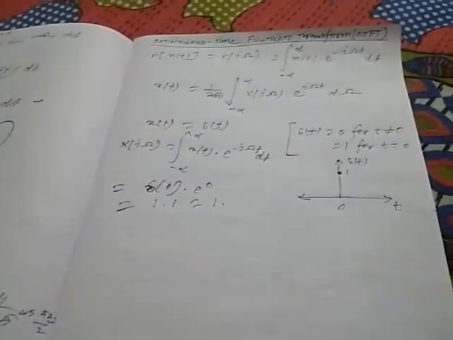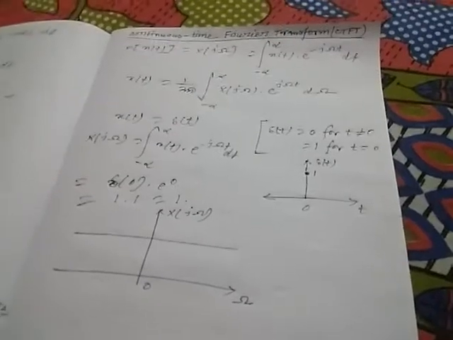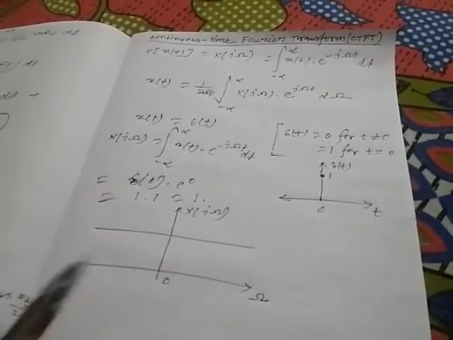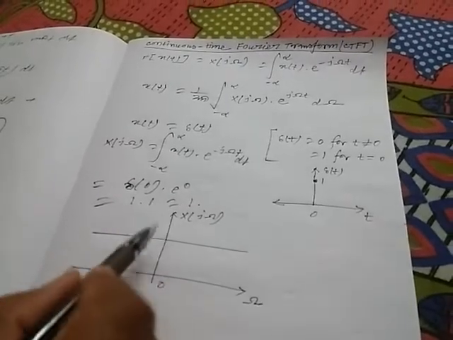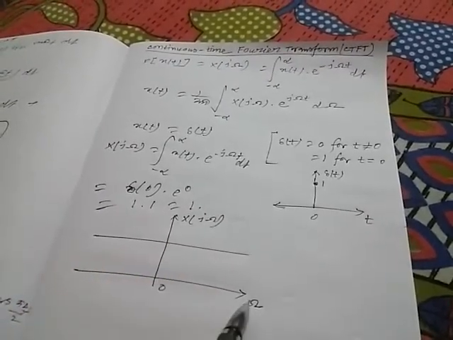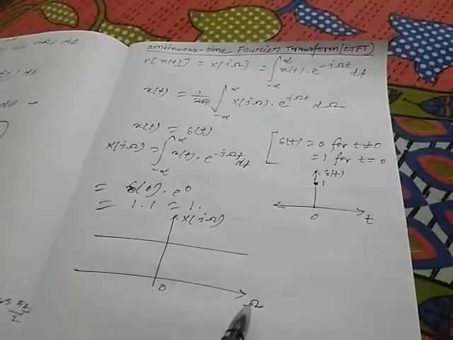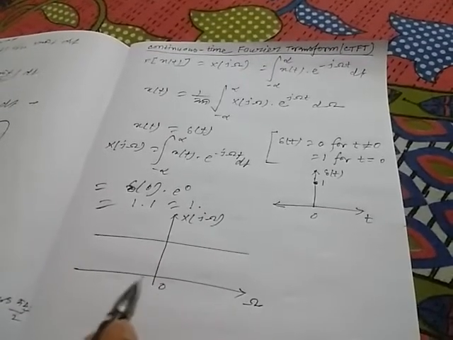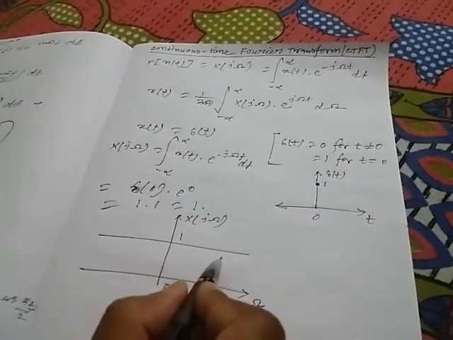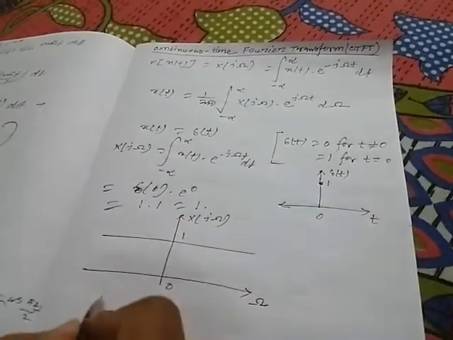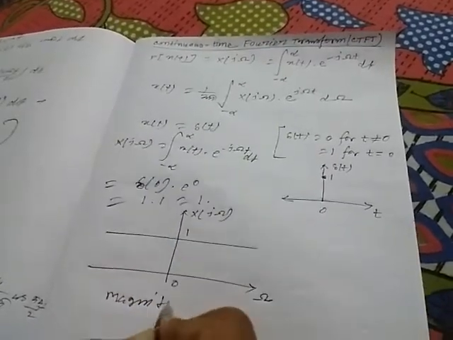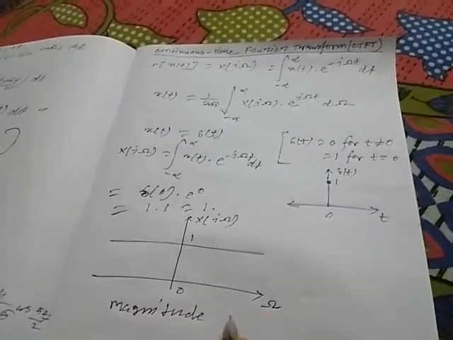So the result is 1. Now if we want to take the magnitude spectrum of X(j omega), then along the y-axis we have X(j omega), and along the x-axis we have omega. So what is the value? The value is 1, a constant value of 1. This is called the magnitude spectrum.